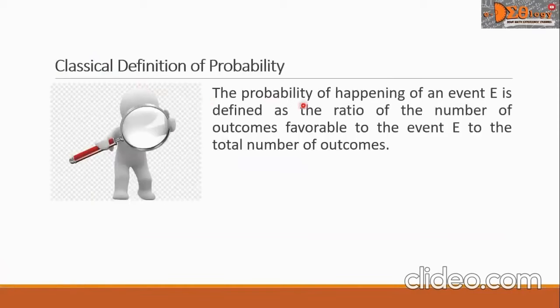The probability of happening of an event E is defined as the ratio of the number of outcomes favorable to the event E to the total number of outcomes.